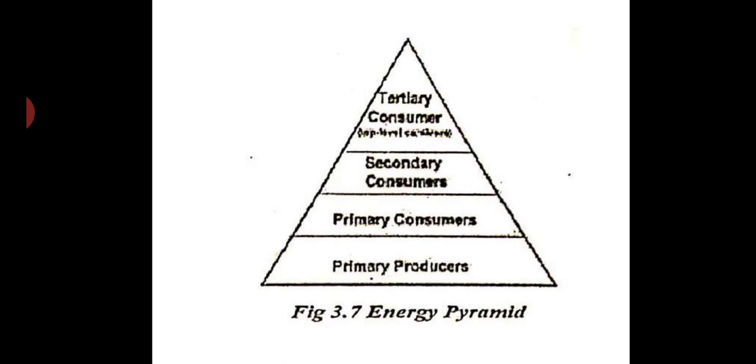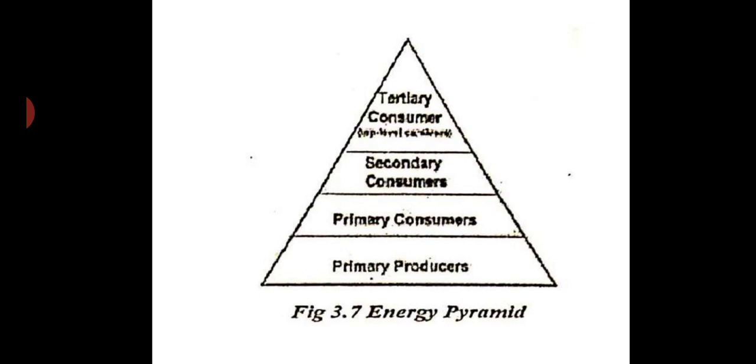So on the primary producers, the primary consumers like deer, cattle, cow, goat, sheep, rabbits, they are all dependent on the plants. They are known as primary consumers. Then come secondary consumers. Secondary consumers will be carnivorous animals like lion, tiger, leopard, cheetah.